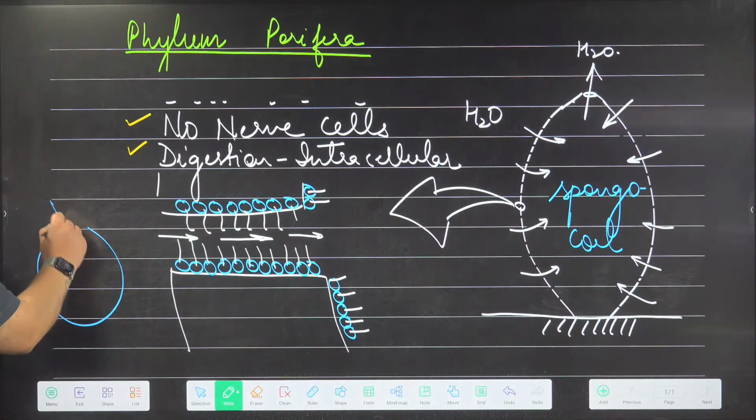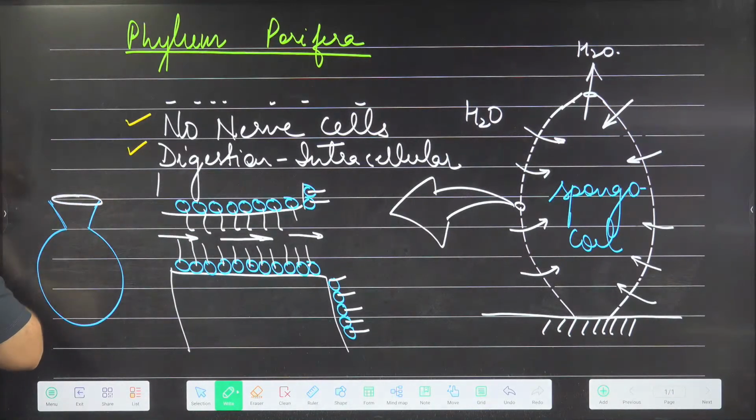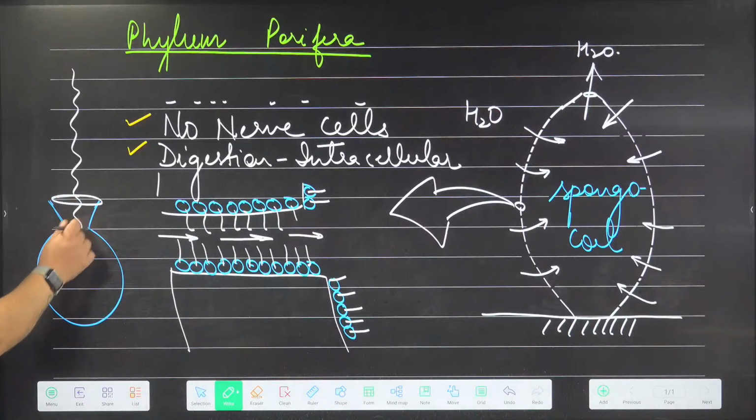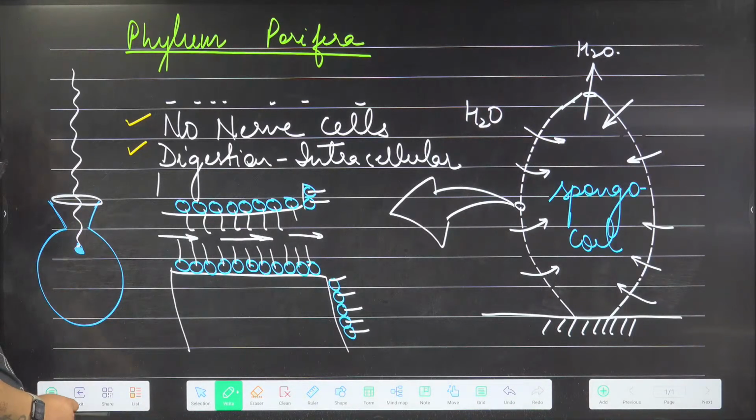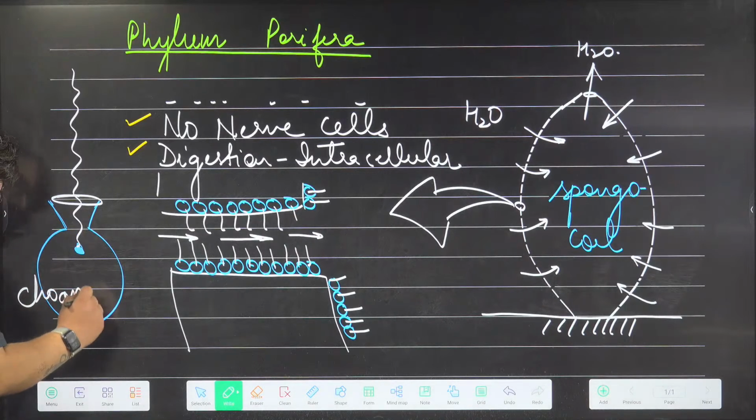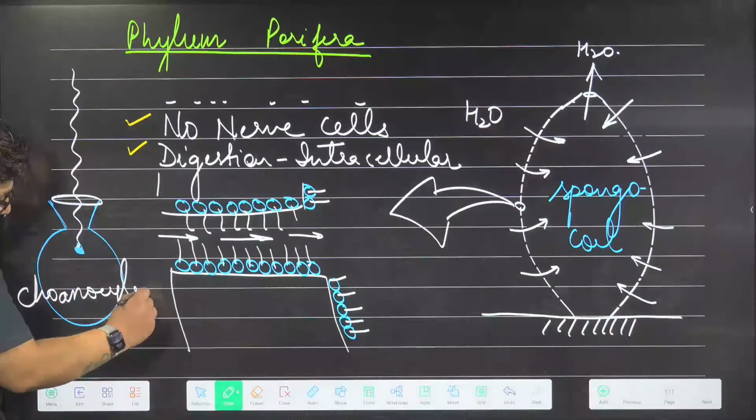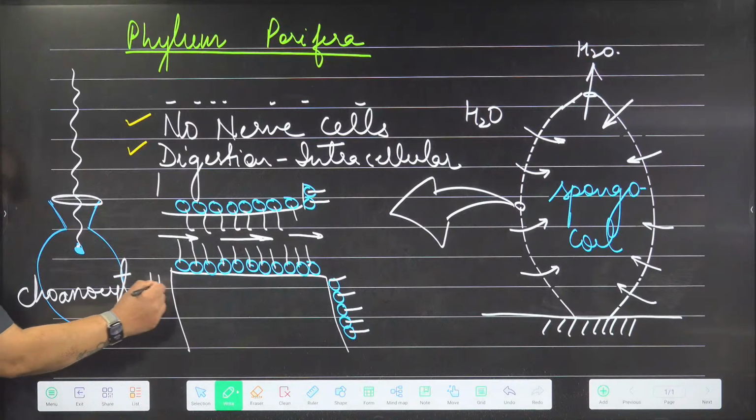Okay. Now these cells have a collar. Now I'm making the collar. This is their collar, and this is the flagellum inside. You can see the flagellum inside, and this type of cell is called collar cell, or choanocyte. Choanocyte.